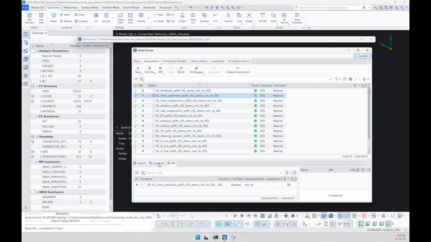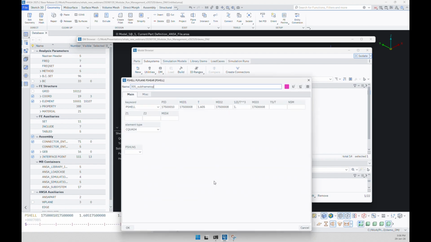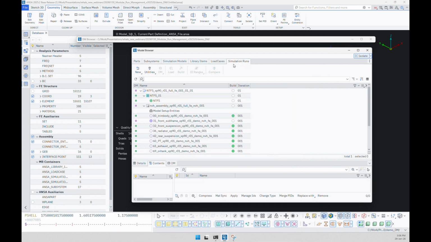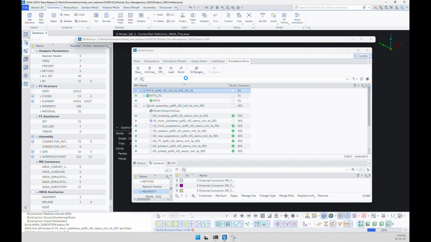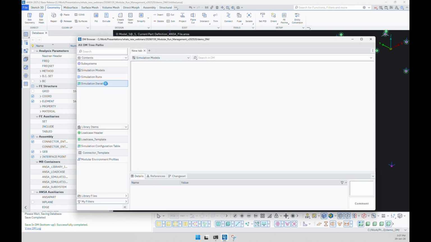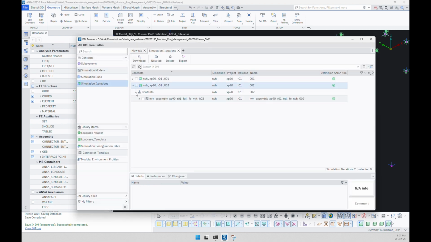For the sake of simplicity, here we introduce a thickness change in one of the properties. The analyst can then proceed to save the simulation run in DM. The modular environment ensures that all modified and missing run contents are stored in DM. In this case, the run is saved in DM under a new simulation iteration, as the maturity of one of the contained subsystems has changed.